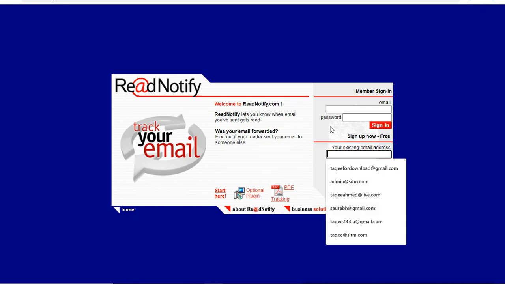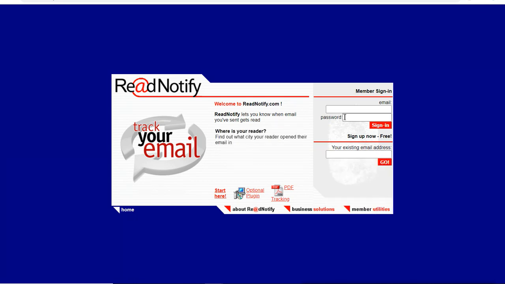and if you do not have an account, then you can sign up. Sign up is free, so first you have to sign up, and then you can track your mail. You will send the mail from here with this tool, and when you send the mail with this tool, you can track when the mail is read. Whenever the mail is read, it will send you a notification that the mail has been read.